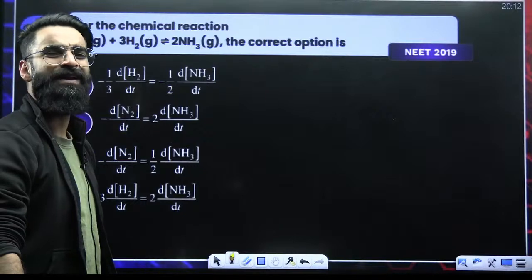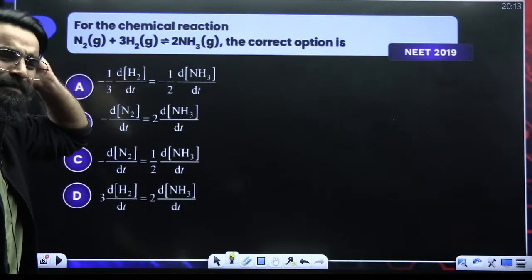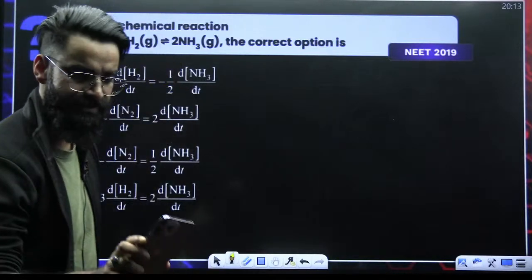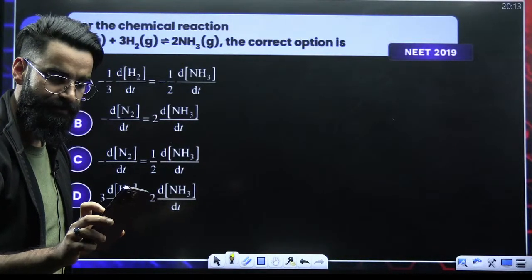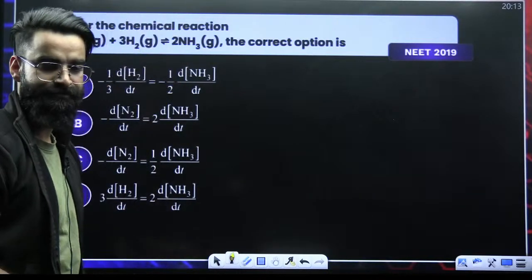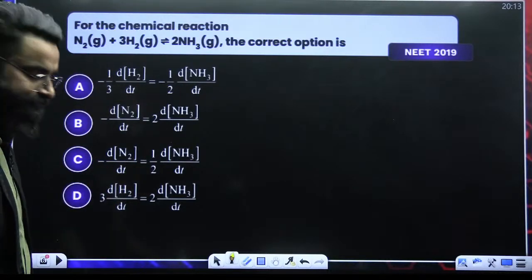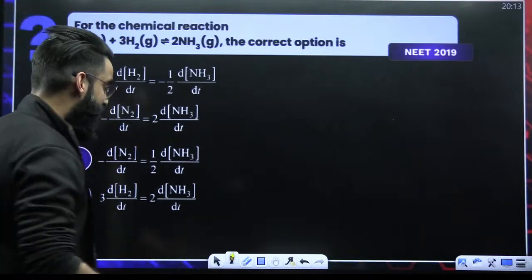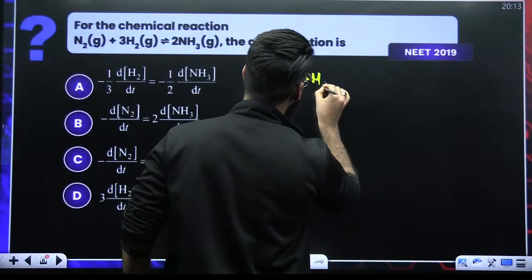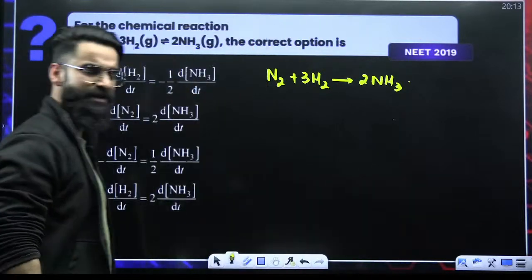The question was asked in your NEET 2019 based on a similar pattern. It's a complete basic question, I must say. Check it out quickly. We are given a reaction. We have to find the correct option. The reaction given is N2 + 3H2 gives 2NH3. This is a balanced chemical equation that's given to me.